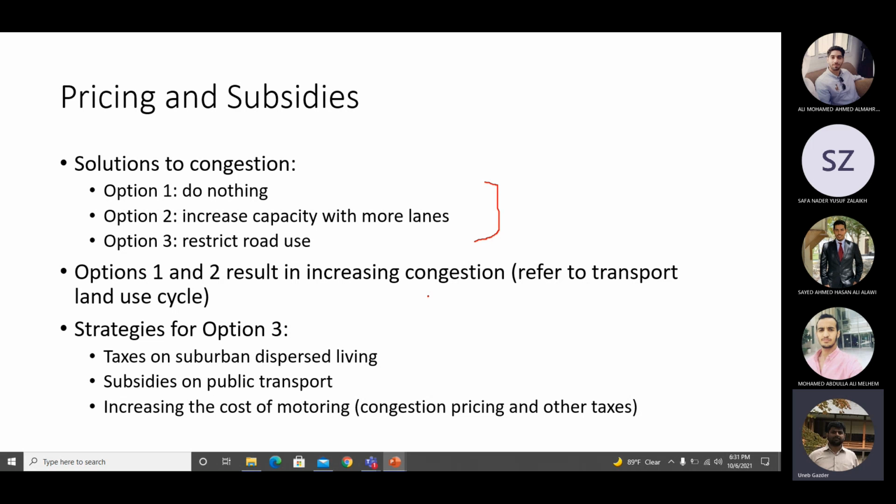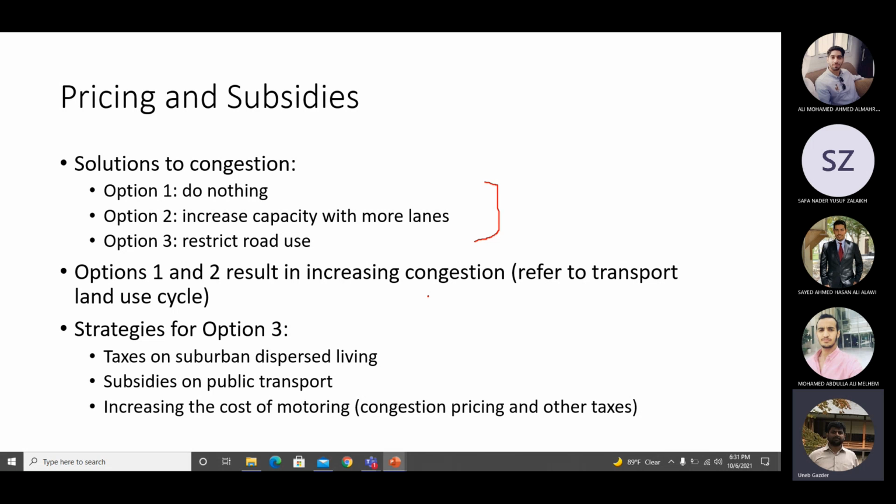Okay. Second option can be provide subsidies on public transport, buses, rail, decrease their fares so it becomes more attractive. I think this doesn't need any explanation. The third point is increasing the cost of motoring, cost of using the car. Now, the cost of using the car can be increased in the form of taxes or congestion pricing. Now, we discuss congestion pricing in detail, but taxes, you know, fuel taxes, car taxes, tax on car import, tax on car registration, increase the tax. So people who own a car, it becomes more expensive for them.